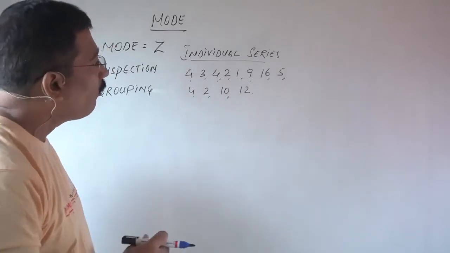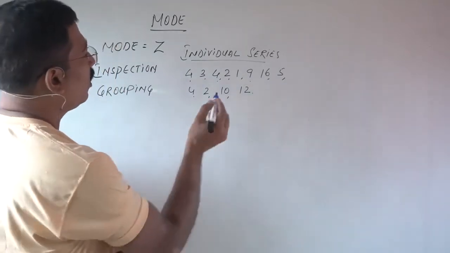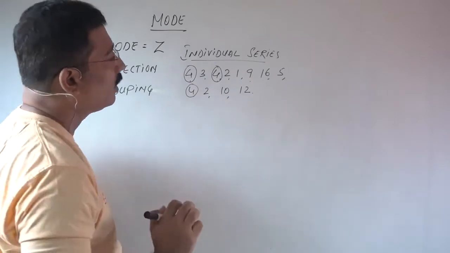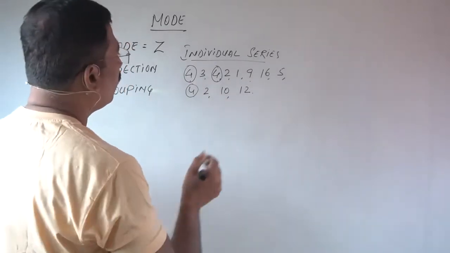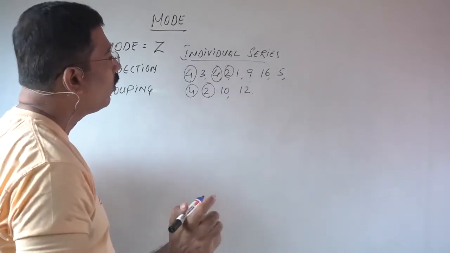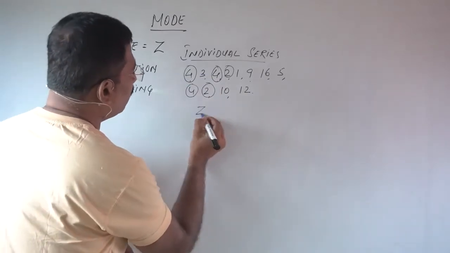Now, which frequency is of repetitive nature? 4 repeats 3 times, 2 repeats 2 times. Now, which is the most repetitive? So it is very clear, 4.